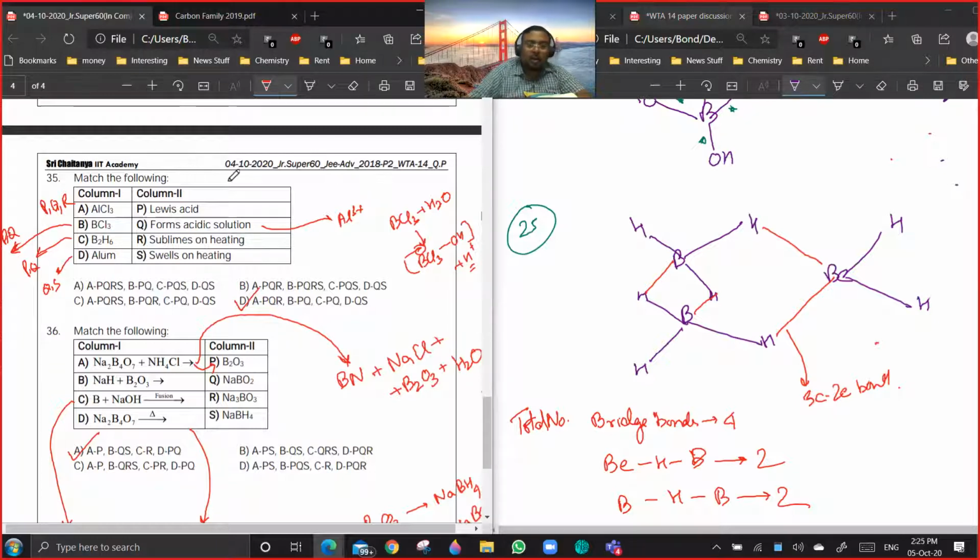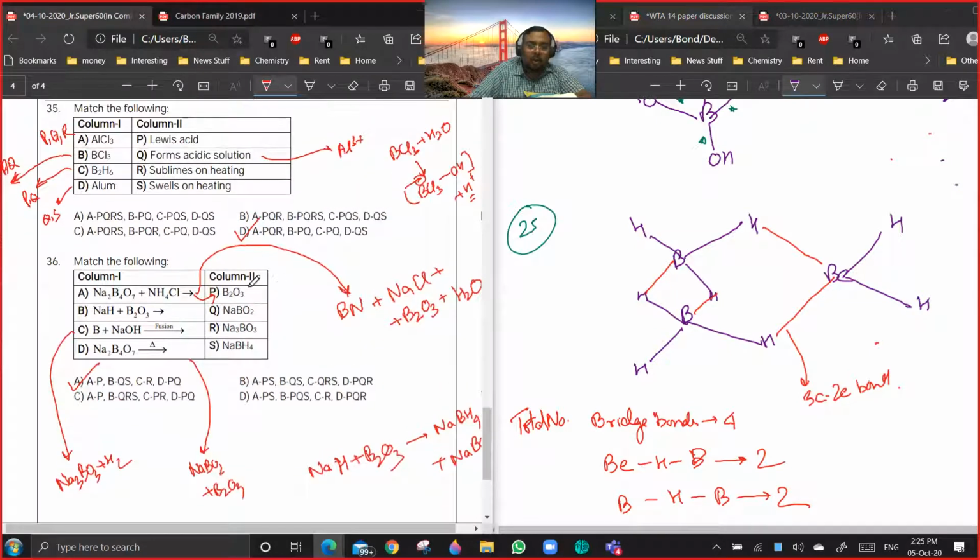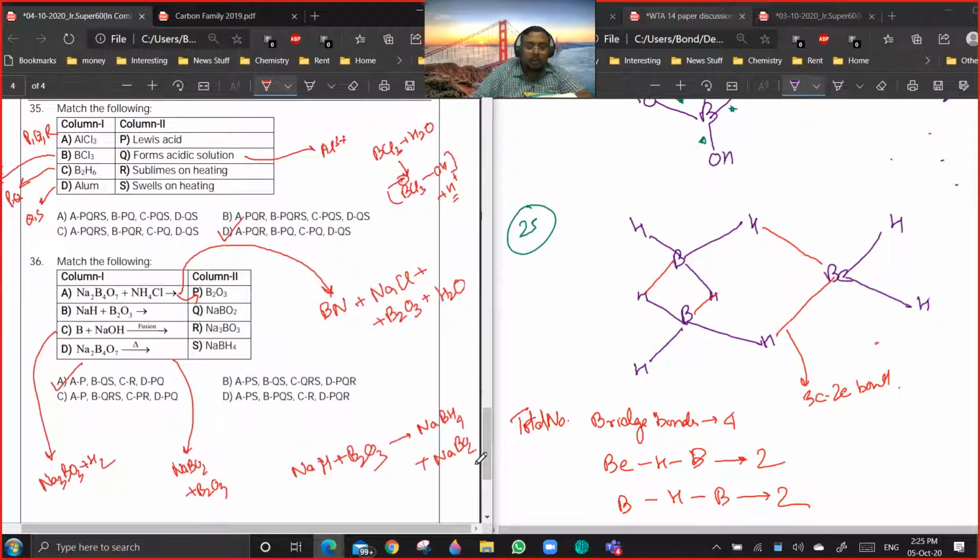I think for 36, all the reactions are given in the notes also. Na2B4O7 plus NH4Cl, you'll get BN plus NaCl plus B2O3 plus H2O. B plus NaH will give Na3BO3 plus H2, NaH plus B2O3 will be giving NaBH4 plus NaBO2.